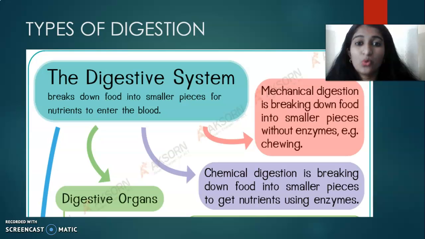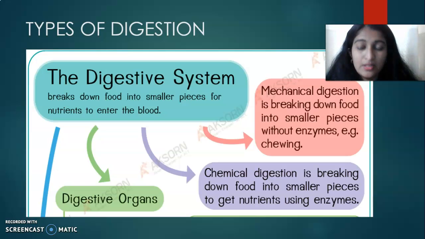Enzymes are proteins made by our body to speed up reactions in our body. So breaking down of food into smaller pieces without the help of enzymes is called mechanical digestion.